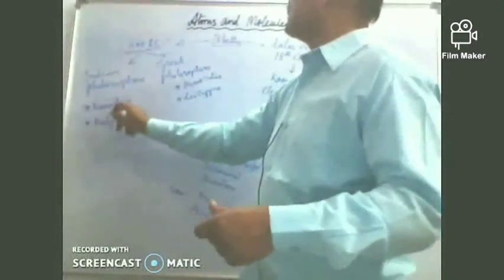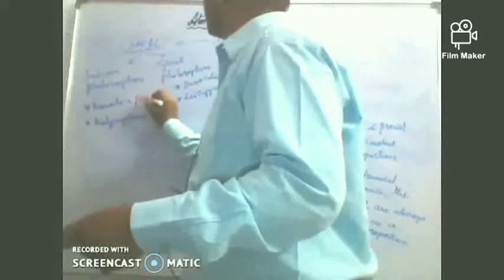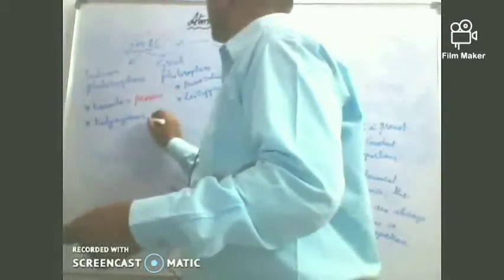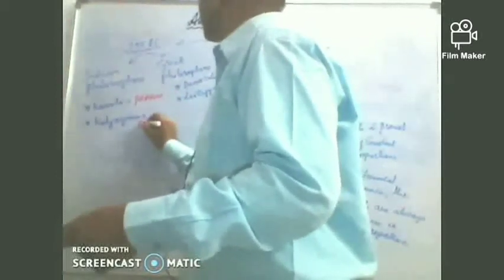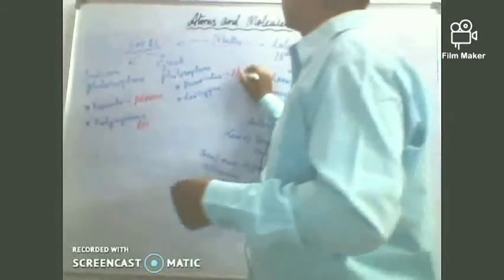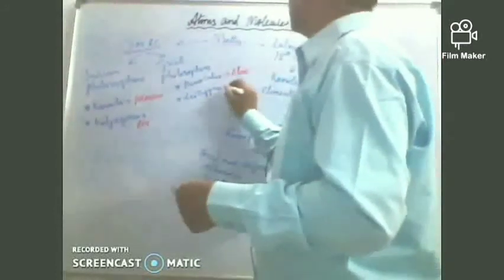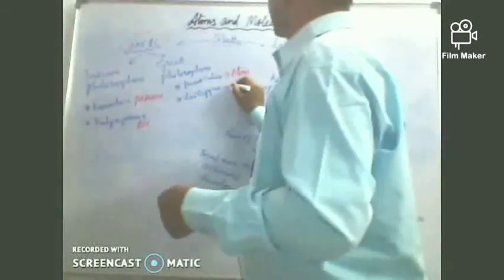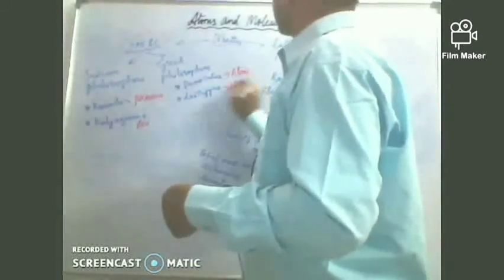Maharshi Kanada gave an idea about Parmanu, and there is the Anu idea by Pakudha Katyayana. Democritus coined the term atom, which means indivisible, and Leucippus said that atoms combine. Okay, children, right?